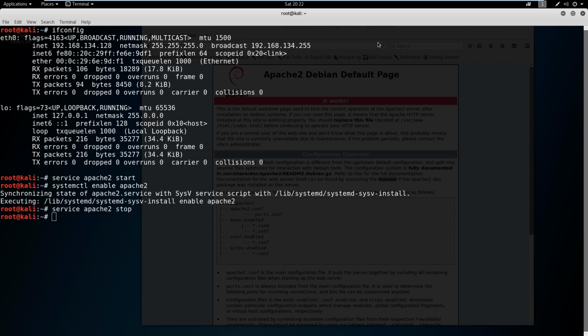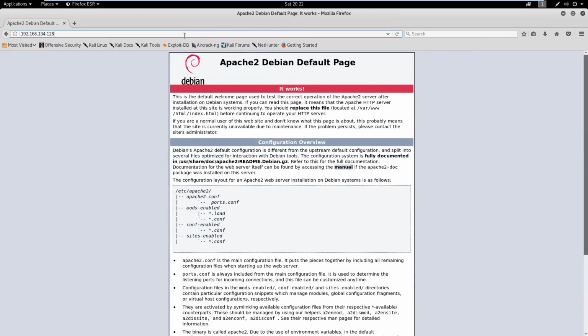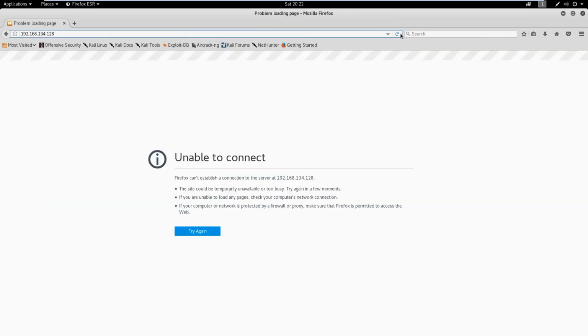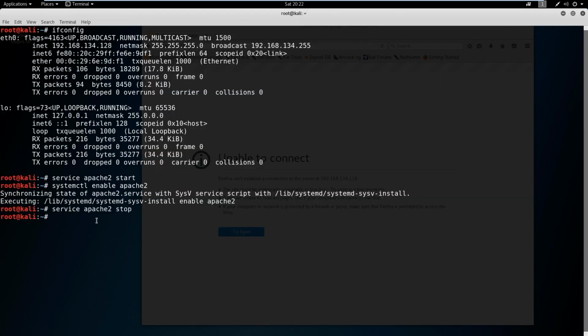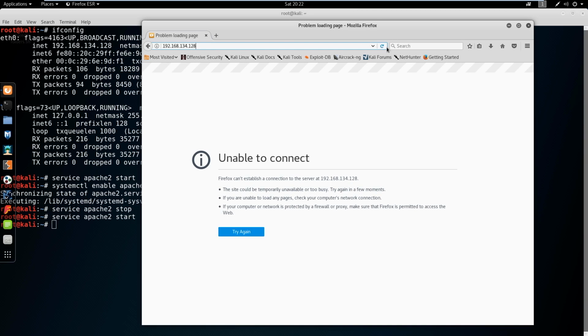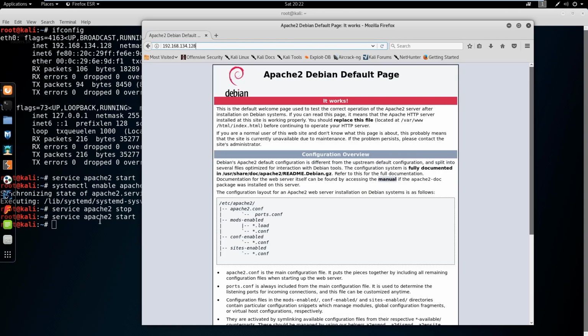And most likely if you go into your web browser and you try refreshing, there you go. You're going to see that you no longer have a connection to this page. This is probably what it looked like the first time you tried loading it up. So just for proof of concept, we'll say start again, come back, hit refresh, and there's our home page.